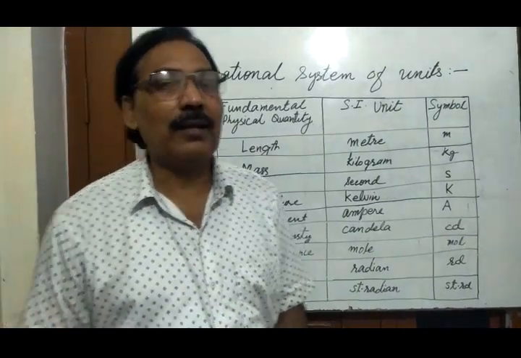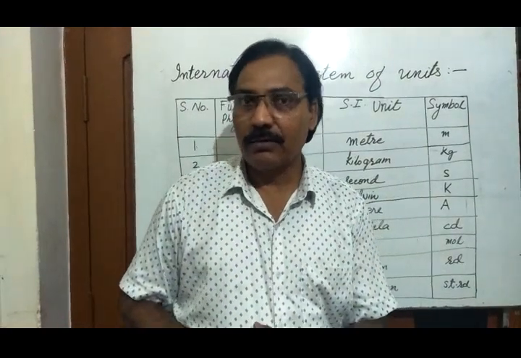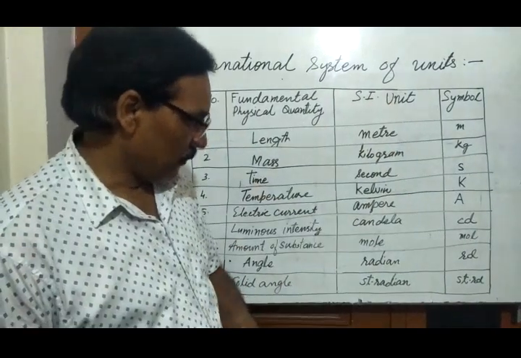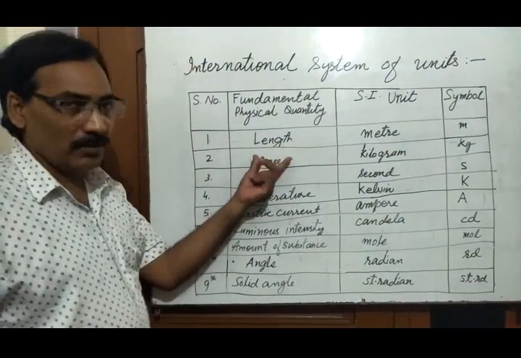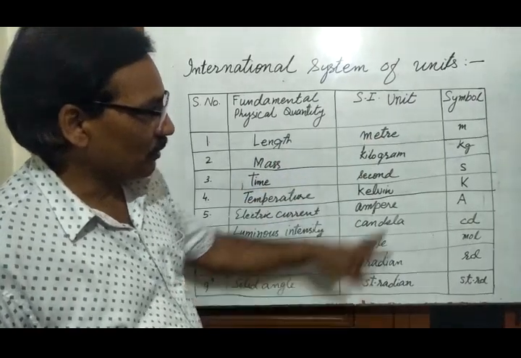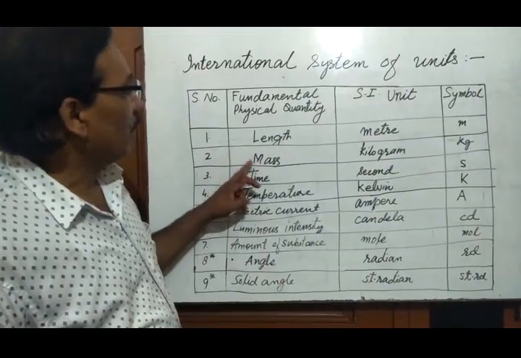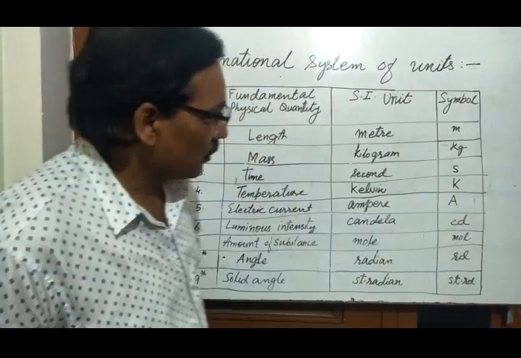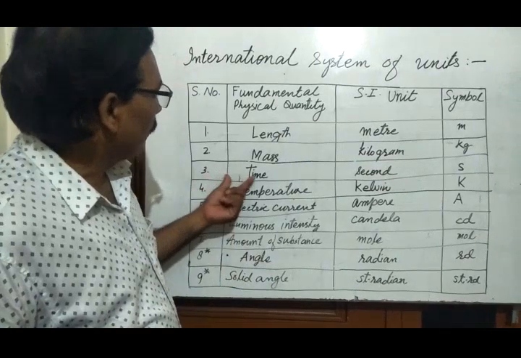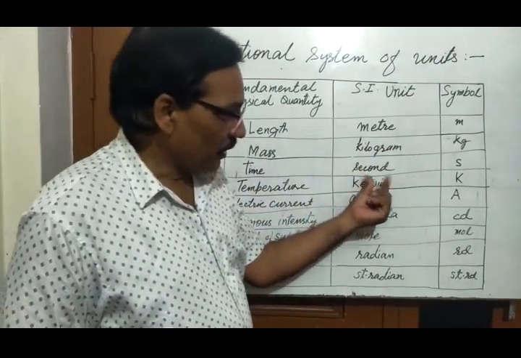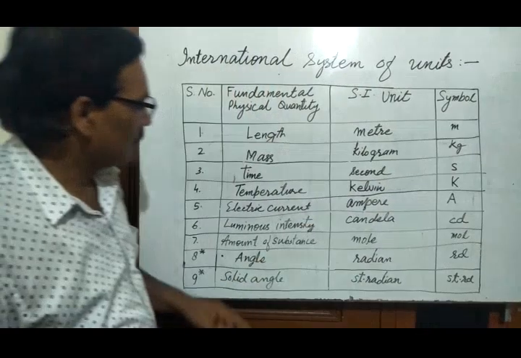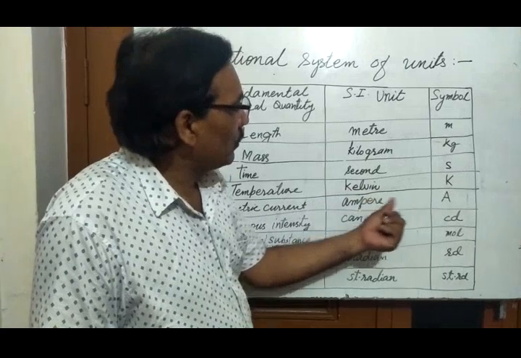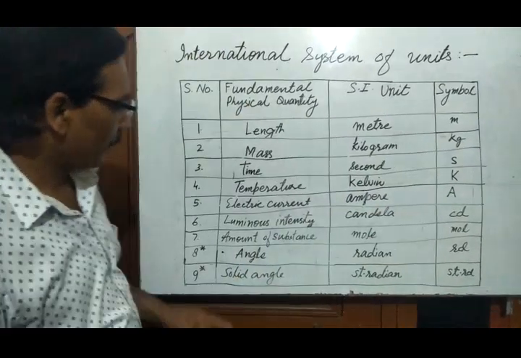So in this way there are 9 fundamental physical quantities and 9 fundamental units. Number 1 is length, and its SI unit is meter, symbol m. Number 2 is mass, unit is kilogram, symbol kg, here k is small. Third, time, SI unit is second, symbol is small s. Fourth, temperature, SI unit is the kelvin, and symbol is capital K.